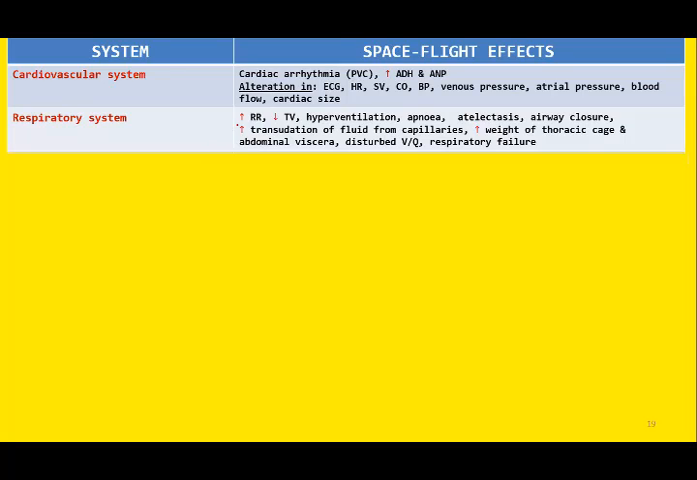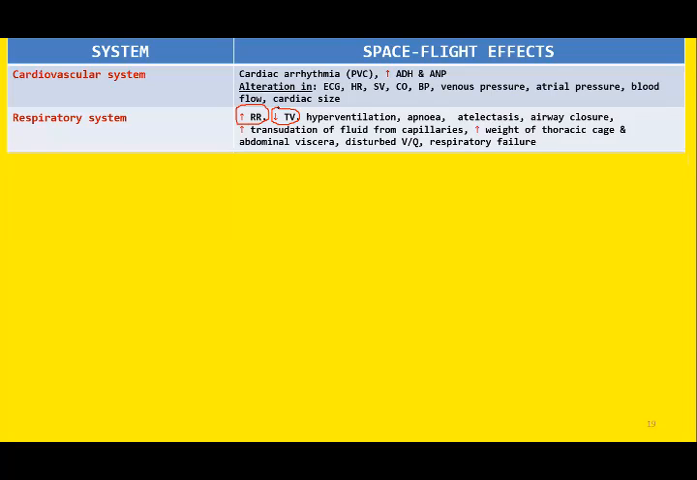So you may see increase in the respiratory rate. There is not only tachycardia, but the breathing rate is also increased. But the tidal volume is compromised. What is tidal volume?